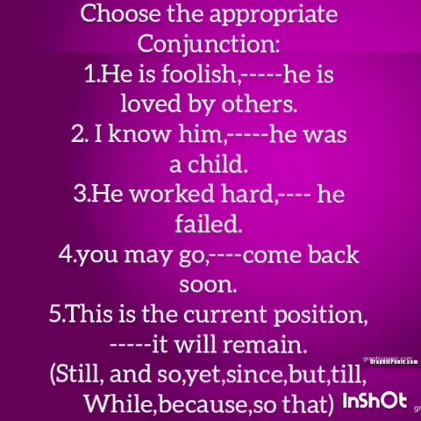Question 3, he worked hard, dash, he failed. Number 4, you may go, dash, come back soon. Fifth question, this is the current position, dash, it will remain. The options are still, and so, yet, since, but, till, while, because, so that.